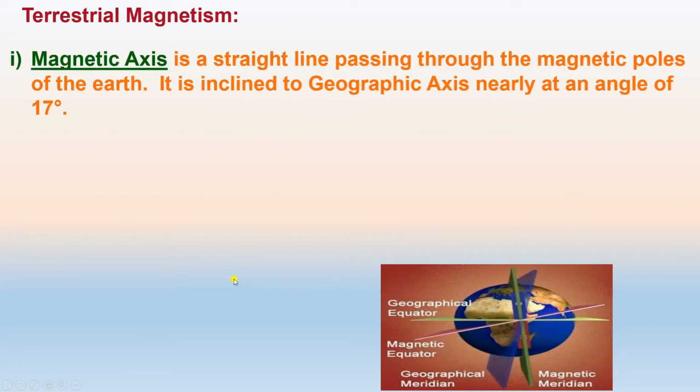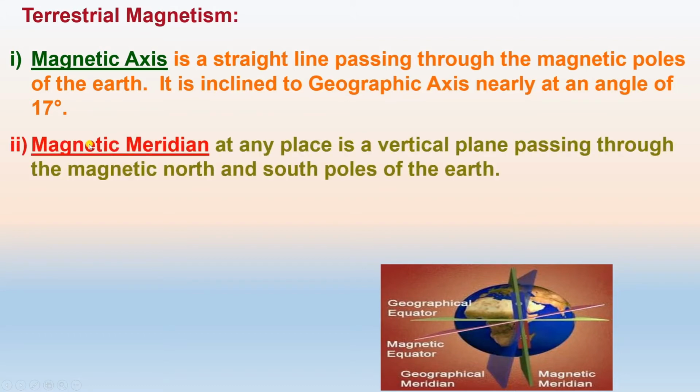Then is magnetic axis. What is magnetic axis? It is a straight line passing through the magnetic poles of the earth. It is inclined to the geographical axis at nearly an angle of 20 degrees. Magnetic meridian, this is represented by the green portion. Magnetic meridian at a place is the vertical plane passing through the magnetic north and magnetic south of the earth.